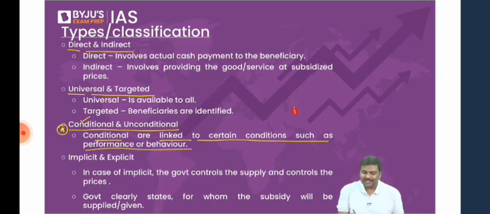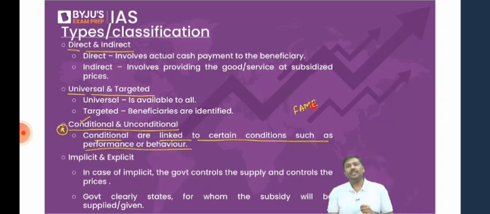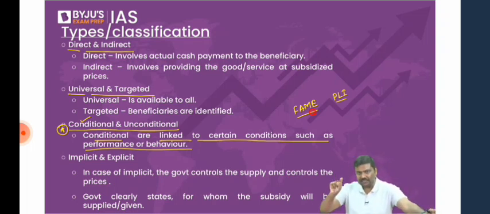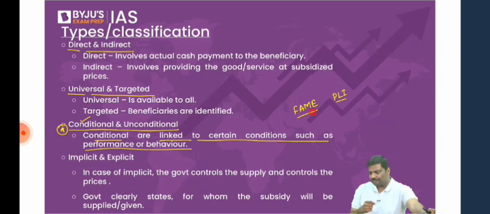Yesterday also I've used this. Today I will use the same scheme, FAME initiative, faster adoption and manufacturing of electric vehicles. Or else I'll give you one more initiative here, the idea of a production linked incentive. Now, is it okay in case of both of them? Either you talk about FAME or PLI, the amount of incentives that are provided by the government is connected to the performance or the behavior of the company. Let me know. Start participating and we have discussed both of them.